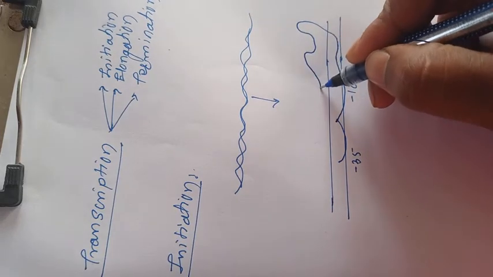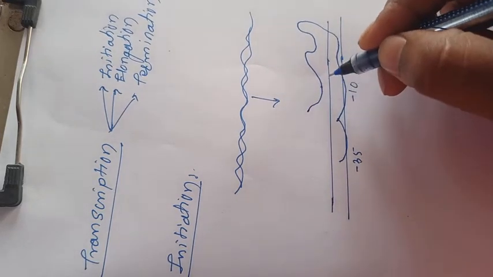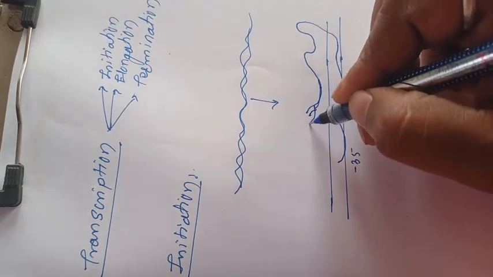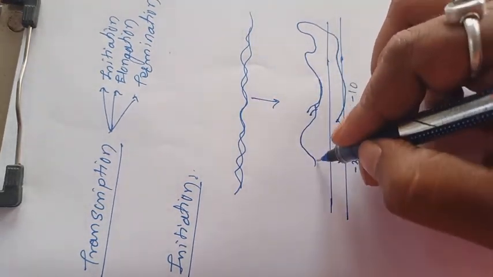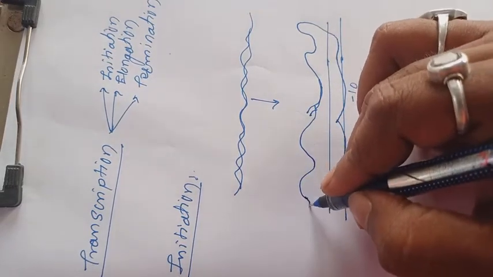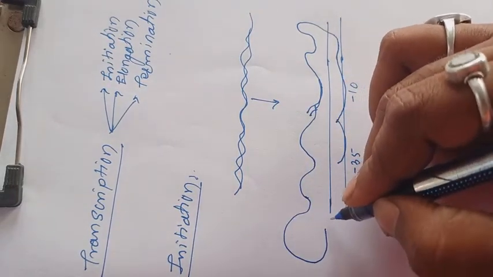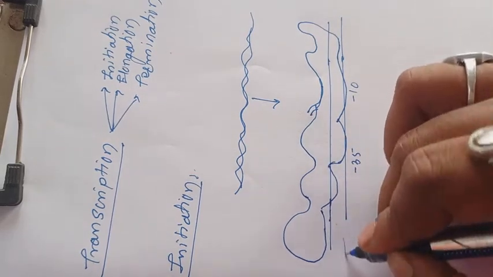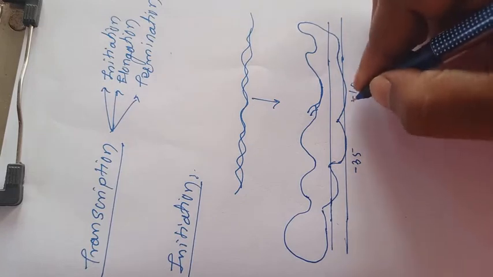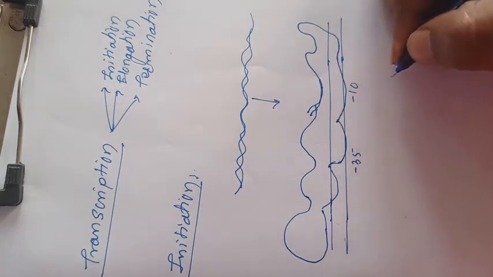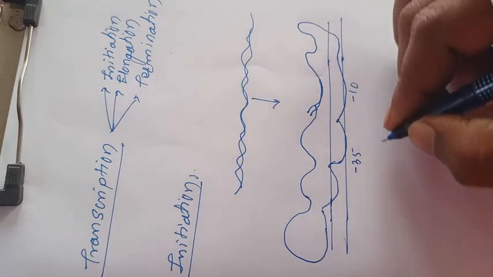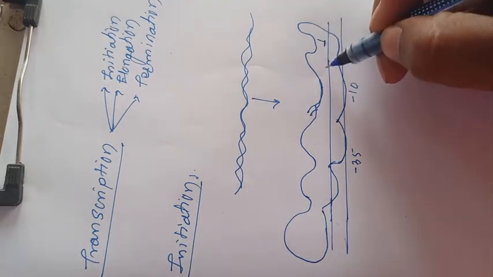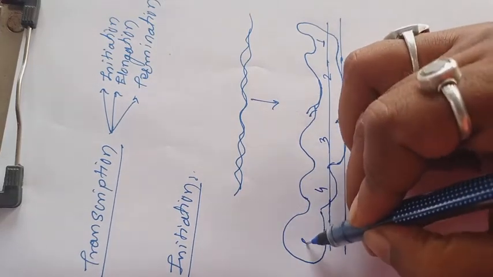A specific factor responsible for the binding of RNA polymerase to the double-stranded DNA. It is a double-stranded DNA and it is a factor. Then the minus 10 to minus 35 region. In that region, there are five subunits, 1, 2, 3, 4 and 5.